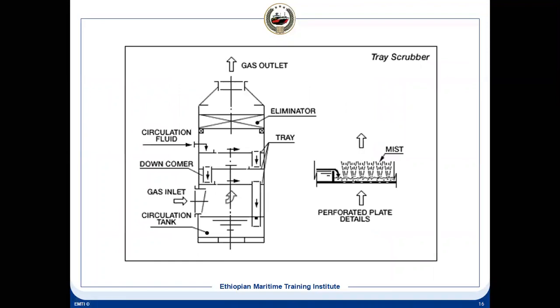Then we have the perforated plates. This is the tray. So we have the trays, and water is coming from the top. The seawater is entering from the top, and the gas is entering from the bottom. The gas always goes from the bottom in the upward direction, being lighter, and the water will spray downward. The water has to have a certain velocity, because it should not be carried over with the gas; with the velocity it should drop downward.